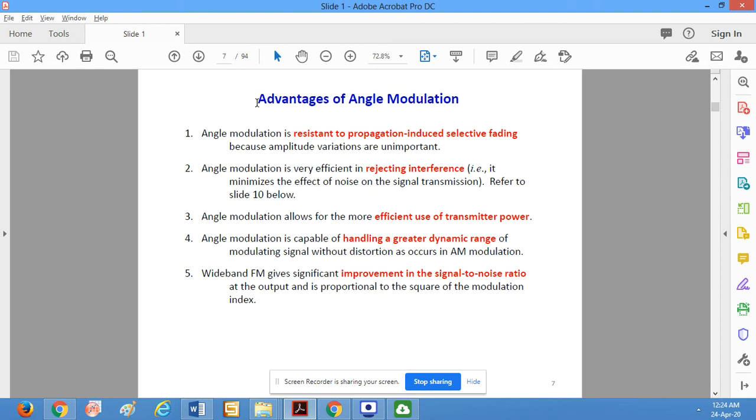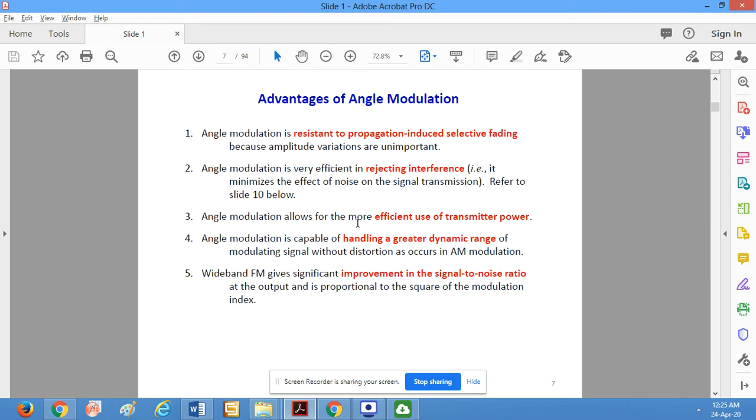Now we go for the advantage of the angle modulation. Angle modulation has the advantage of resistance to propagation-induced selective fading, because amplitude variations are important. Basically, when we go for amplitude modulation and whenever noise is introduced, it impacts the amplitude most. So here we don't have any variations in the amplitude, so it is a resistance to the propagation-induced selective fading.